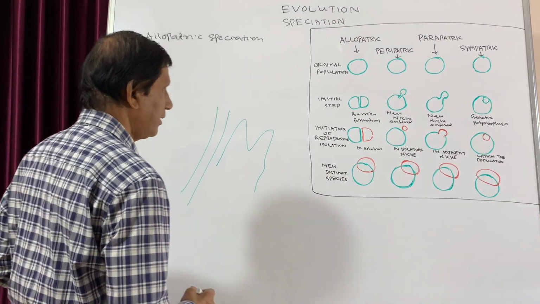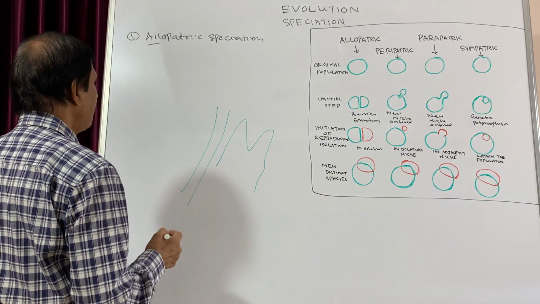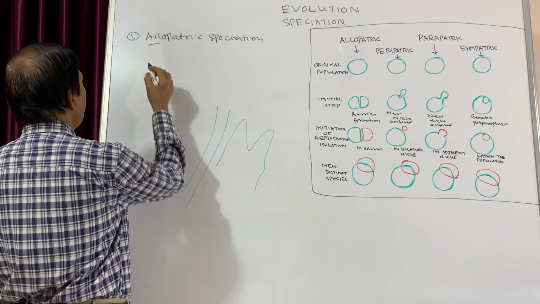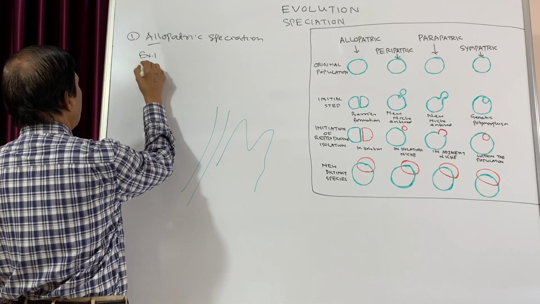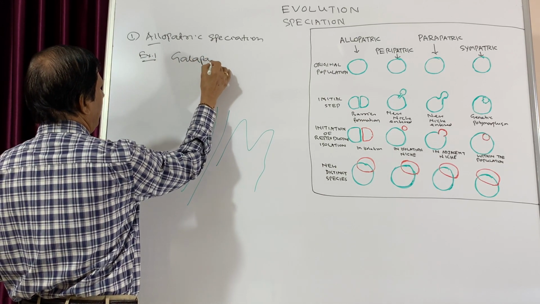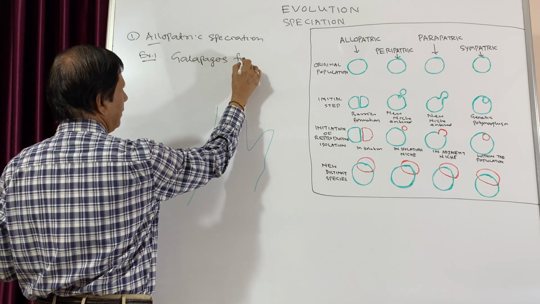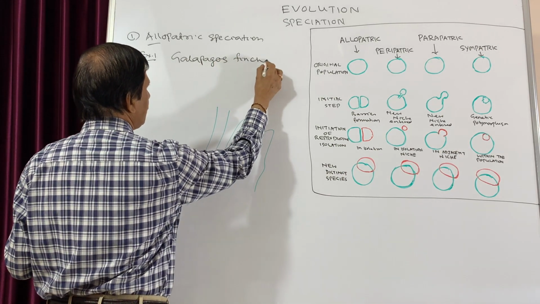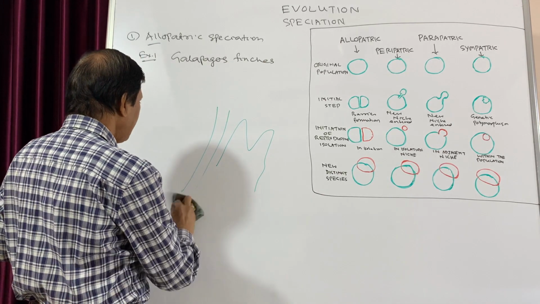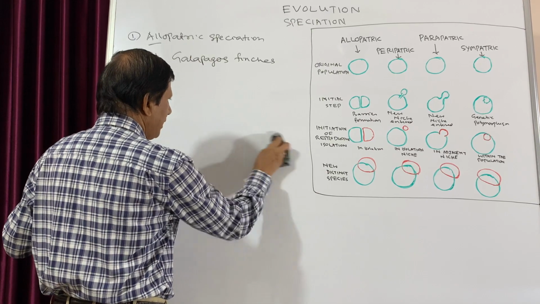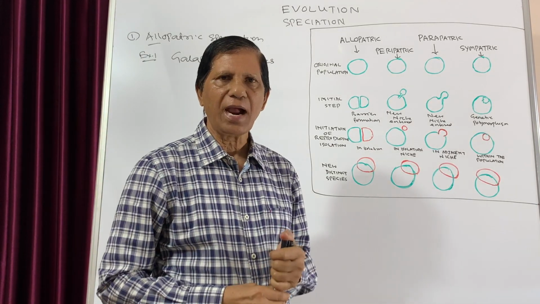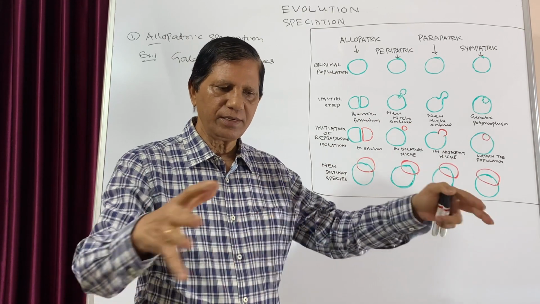Now, what are the common examples? Example 1 is the Galapagos finches. As you know, the Galapagos Islands are located in the Pacific Ocean and they are all separated by the sea.